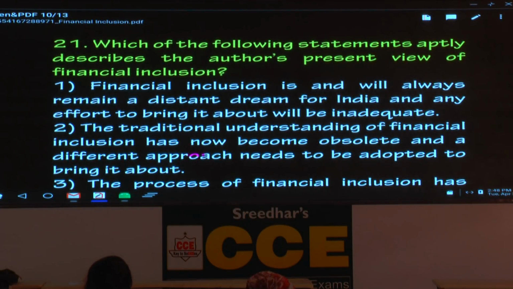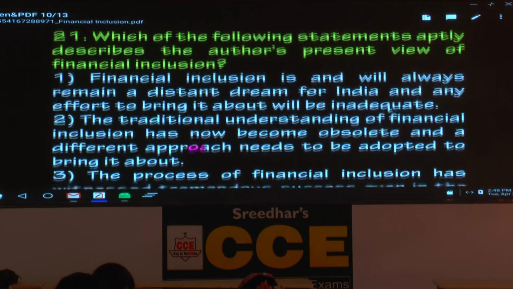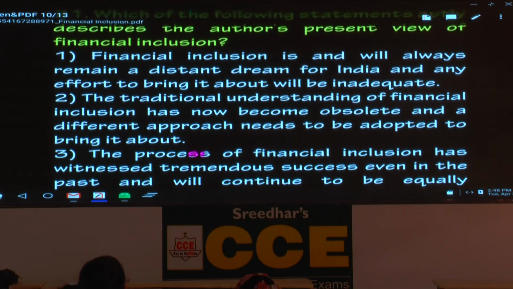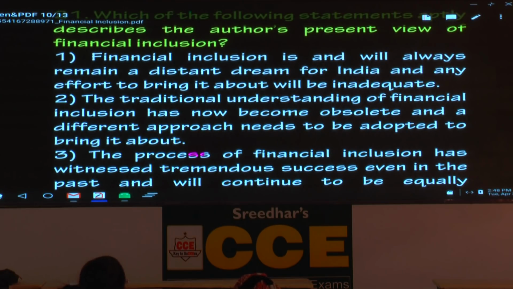21. Which of the following statements aptly describes... Please underline the word apt, aptly. Apt means what? Appropriate. The author's present view of financial inclusion. This question is a little difficult. First option, second option. Financial inclusion is and will always remain a distant dream for India, and any effort to bring it about will be inadequate. This is completely a cynical statement.